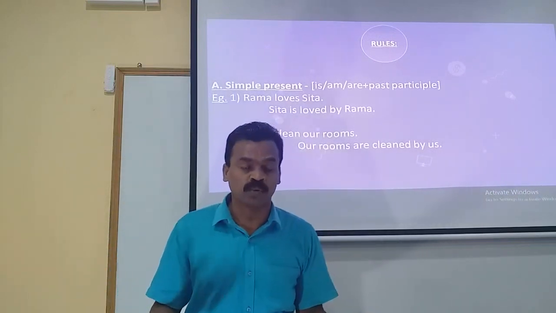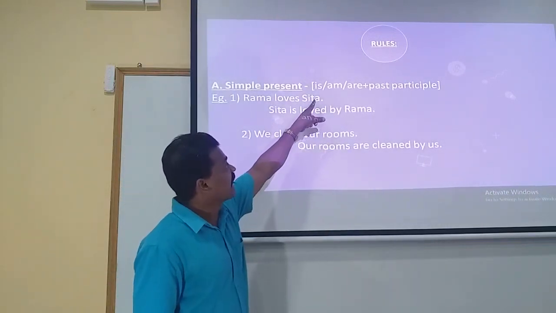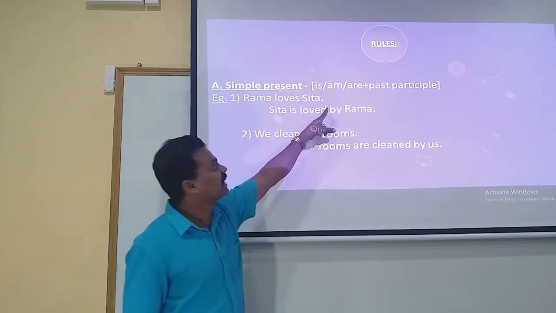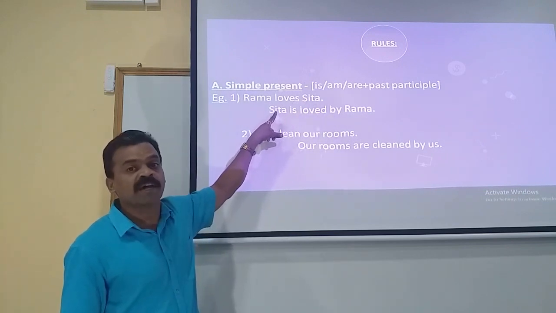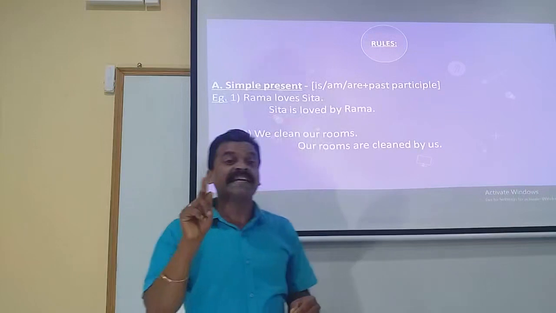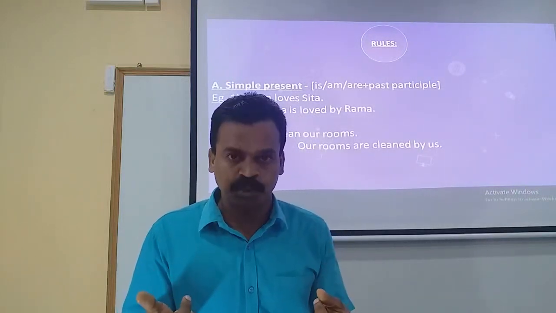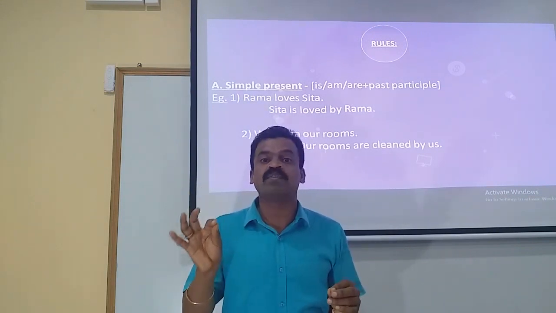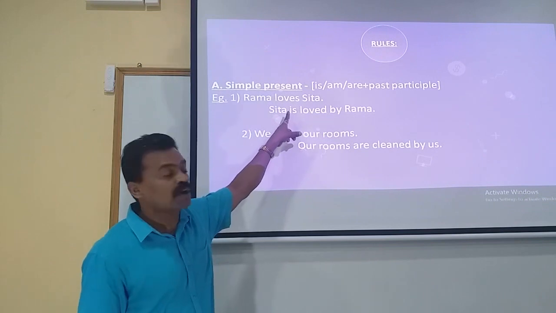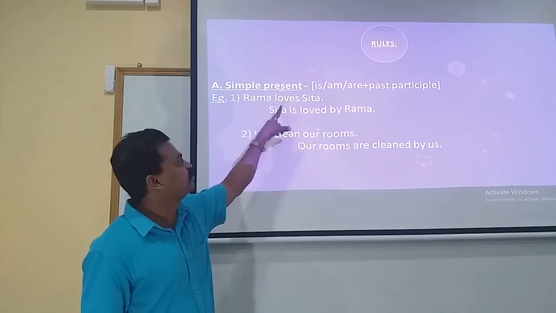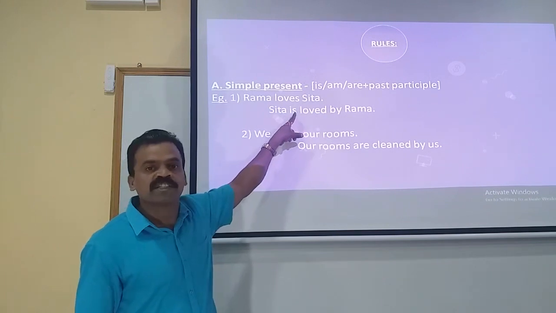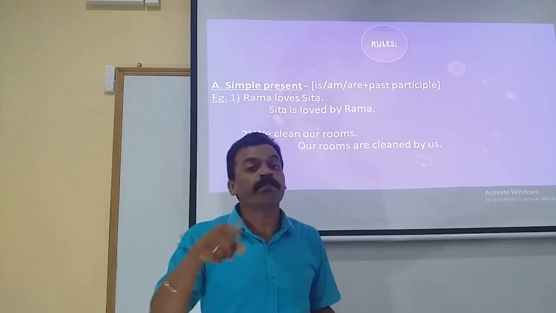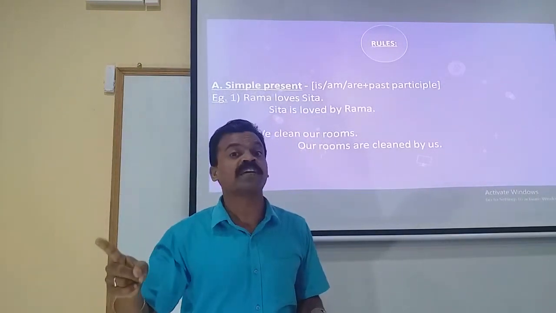Now let us proceed to the rule. The first rule that we saw was that the object of the active voice turns to be the subject in the passive voice. Here Sita was the object. So that object turns to be the subject over there in the passive voice. So Sita, and immediately after the subject we make use of a verb to be form. That point is to be very clearly kept in your mind. Immediately after the subject, verb to be form. The subject being singular, naturally you will have to make use of the singular form of the verb, that is why Sita is, and past participle. Verb to be plus past participle. That is the general rule that you have already come across.